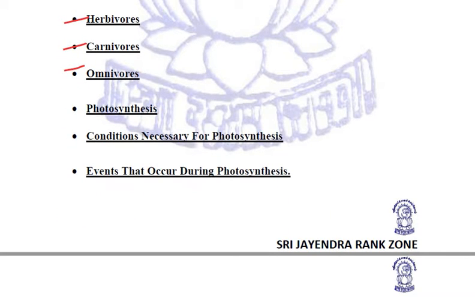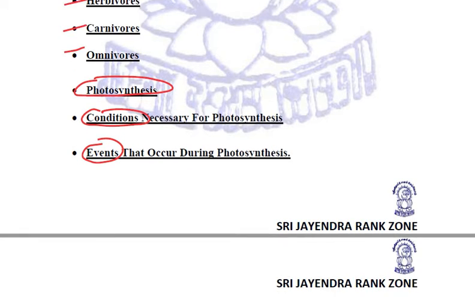We discussed in detail the process of photosynthesis done by the autotrophs. We discussed the four conditions required for photosynthesis, that is the presence of carbon dioxide, water, sunlight, and chlorophyll, and the three events that occur during photosynthesis.